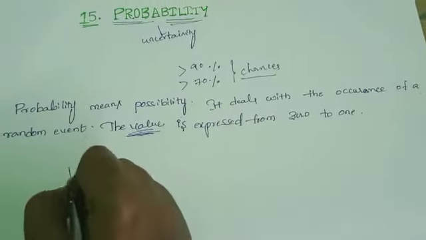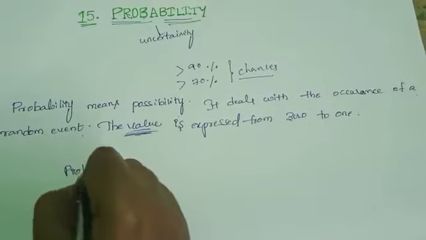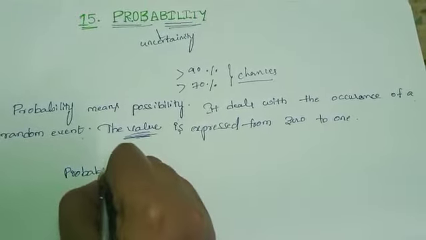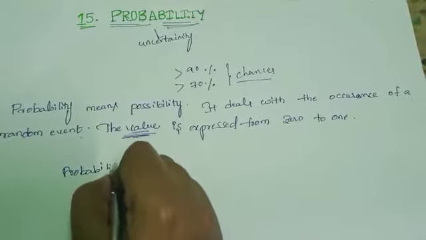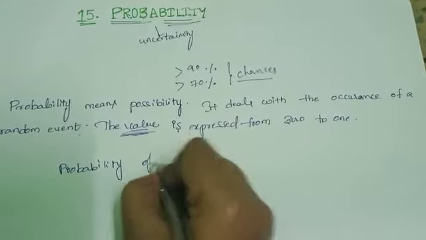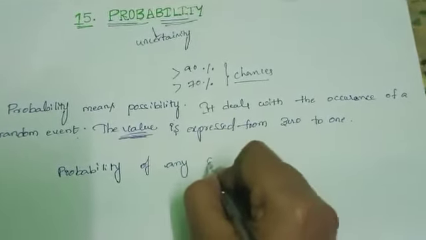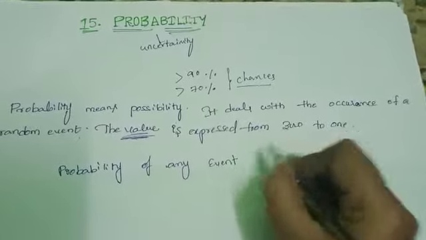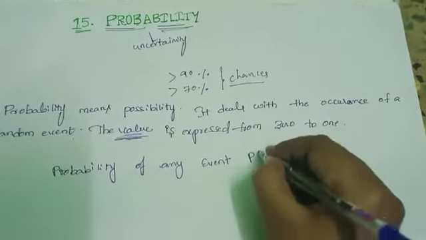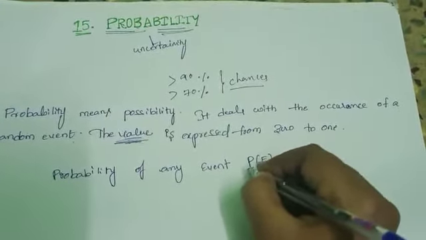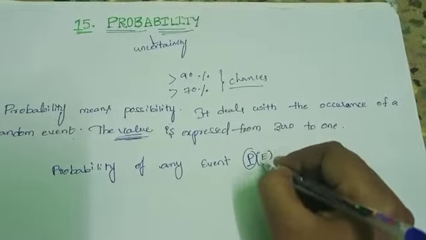See the formula. Probability of any event is represented with P of E. Here P means probability, E means event.